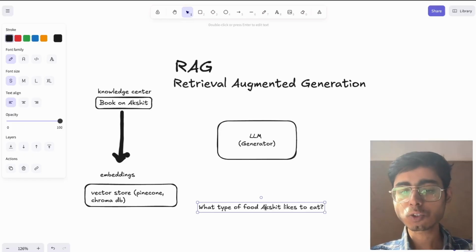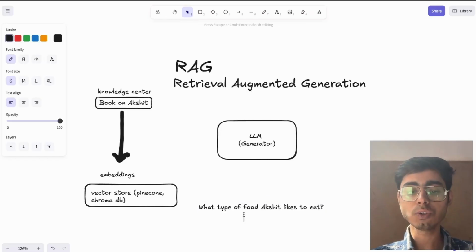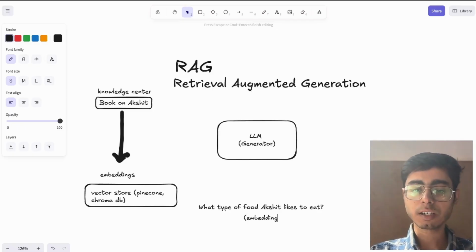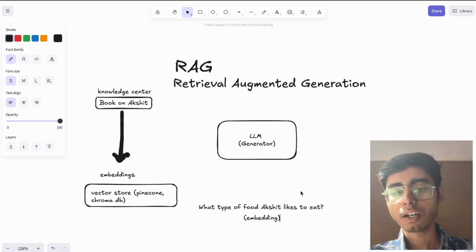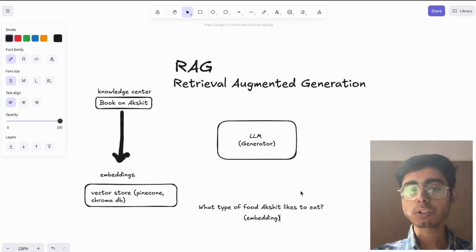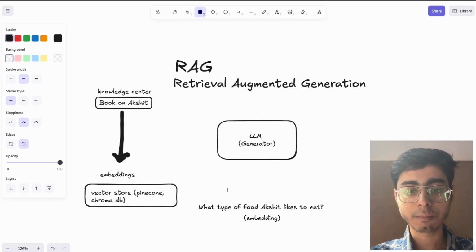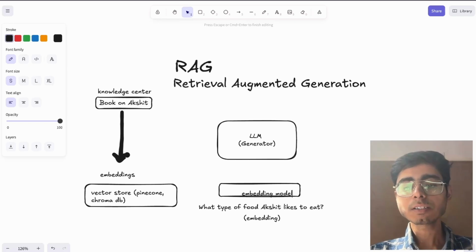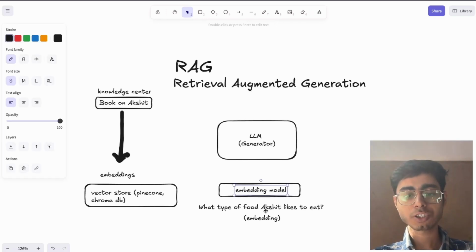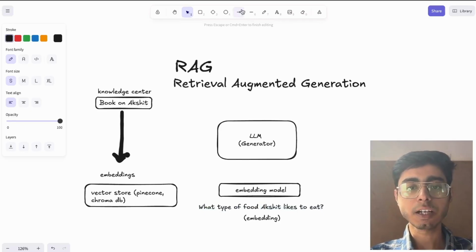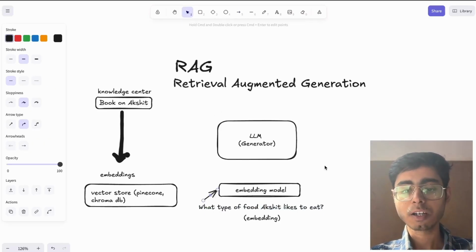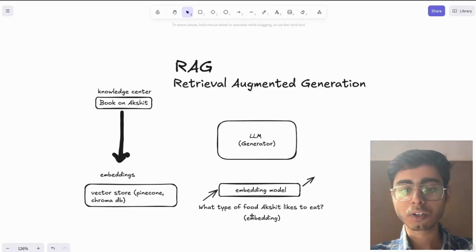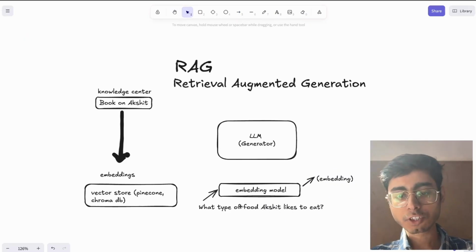What I can do is take this query and convert it to an embedding, or a vector, using some embedding model. OpenAI and Google also have embedding models. So I have one embedding model. Don't get confused with the LLM. This embedding model takes a normal English string like this as input and gives us an embedding, meaning a vector, of just this line.